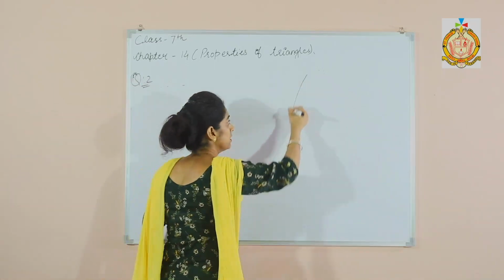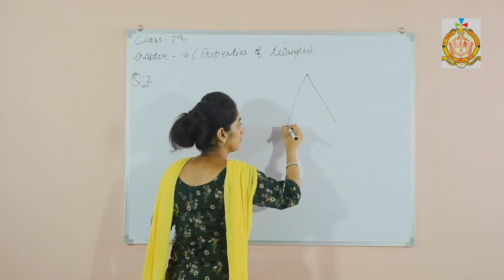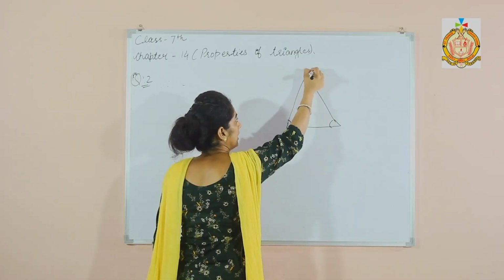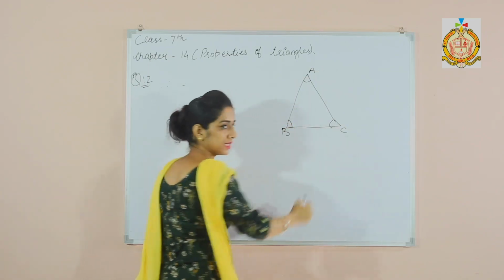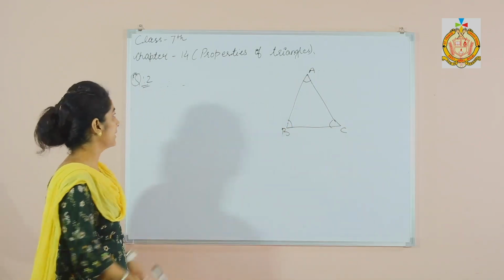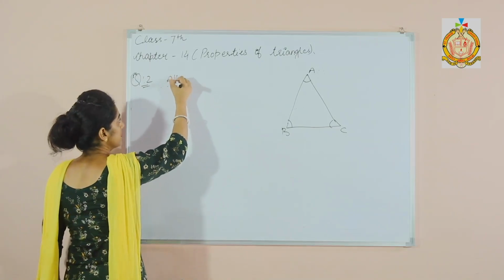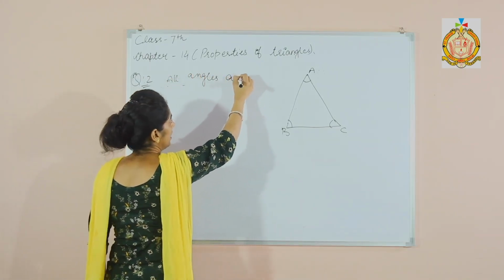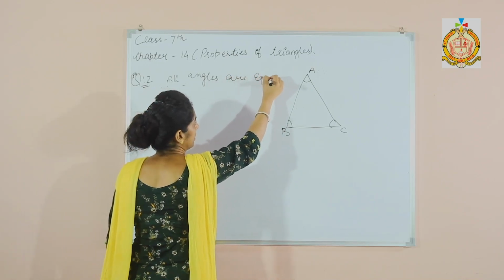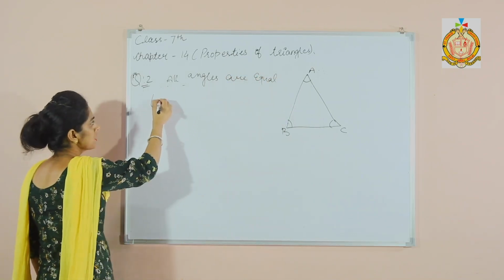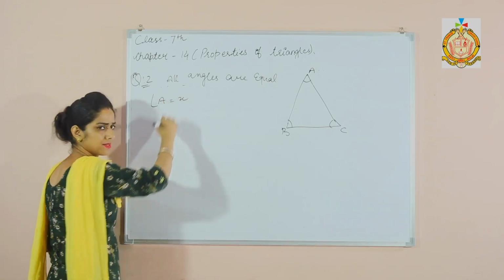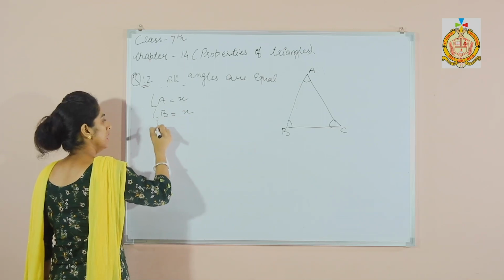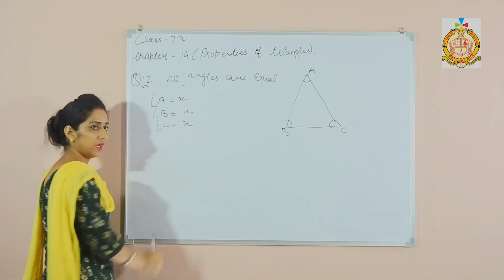This is a triangle whose angles A, B, C are all equal. Suppose angle A is x, then angle B is also x and angle C is also x.